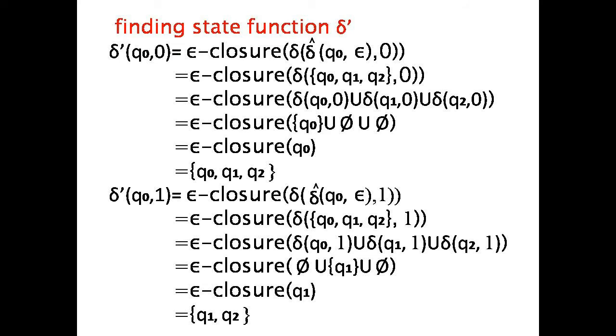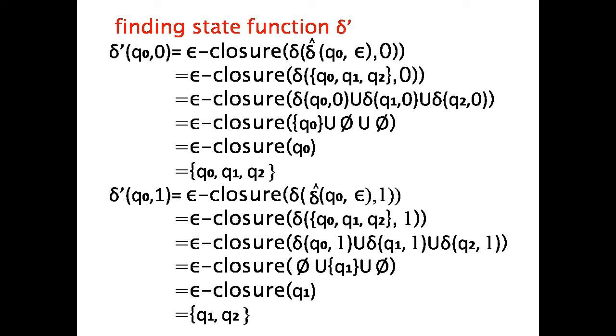Now we find the transition function delta dash for the resultant NFA, which can be obtained with the help of a rule. First, delta dash of Q0 on 0 is the epsilon closure of delta hat of Q0 epsilon on 0. Delta hat of Q0 epsilon is the epsilon closure of Q0, which is Q0, Q1, Q2.